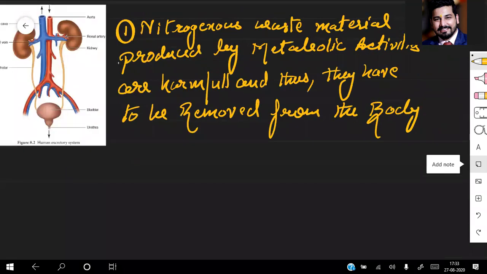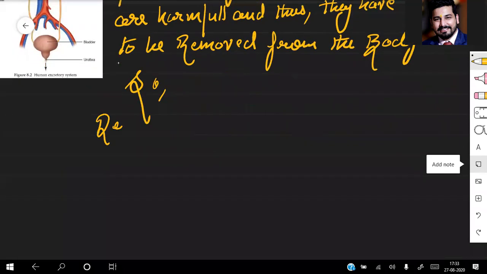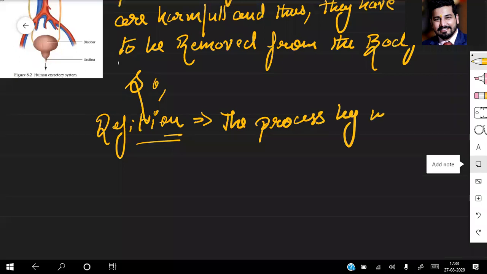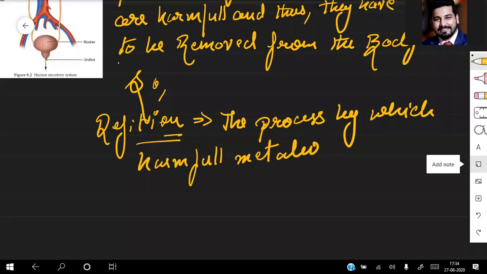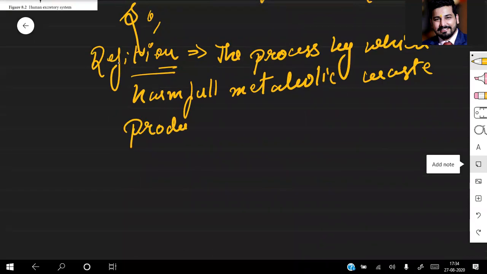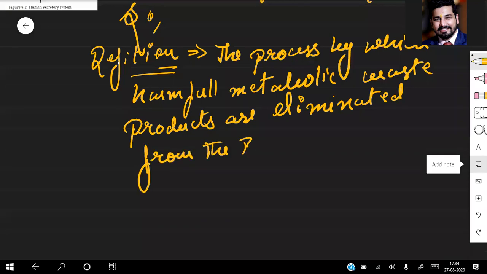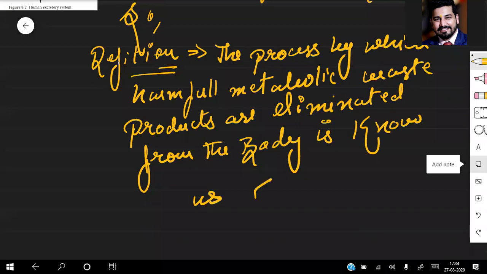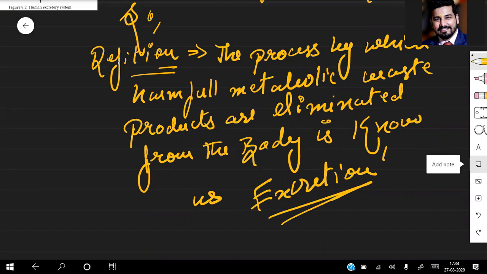So when we talk about the definition, what does the definition state? The definition states that the process by which harmful metabolic waste products are eliminated from the body is known as excretion. So this is the definition. You have to remember this.